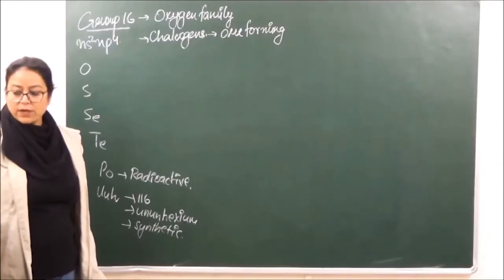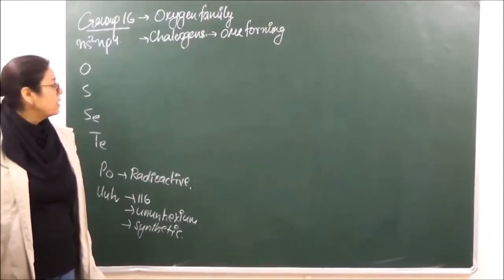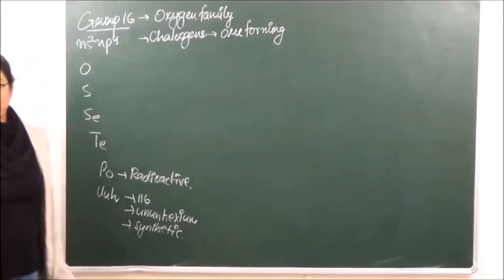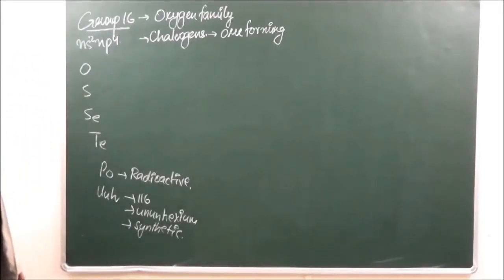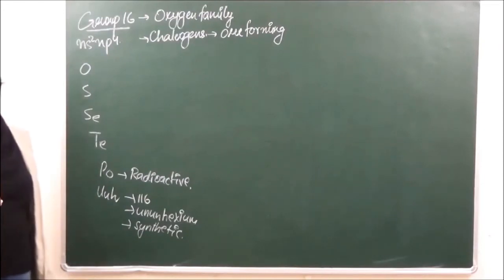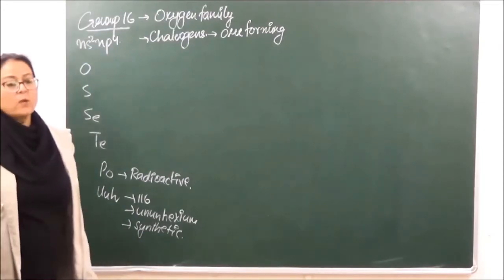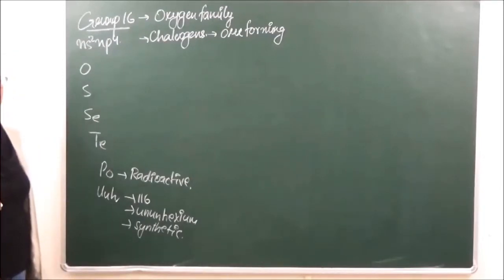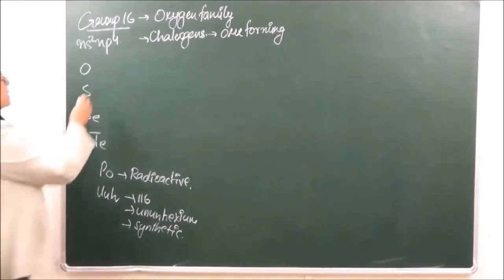Now over here, oxygen and sulfur, they are common elements. We have the most common elements among this group, that is oxygen and sulfur. Selenium and tellurium, they are not very common, they are rare. Okay? While polonium keeps disintegrating because of its radioactive nature. Oxygen जो है, that is the most abundant element.